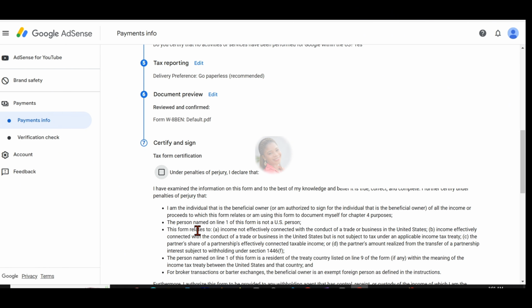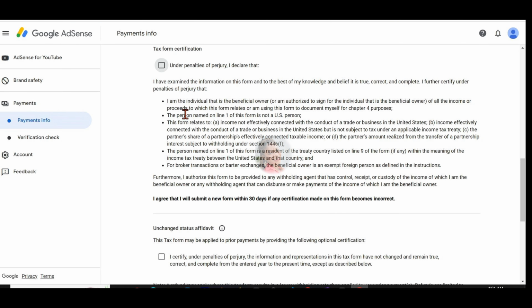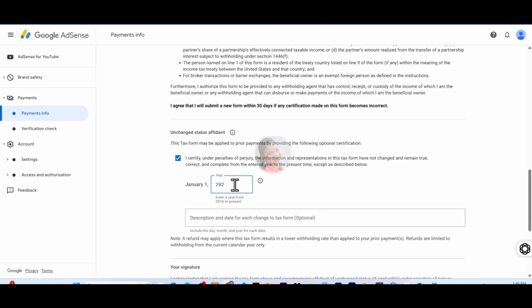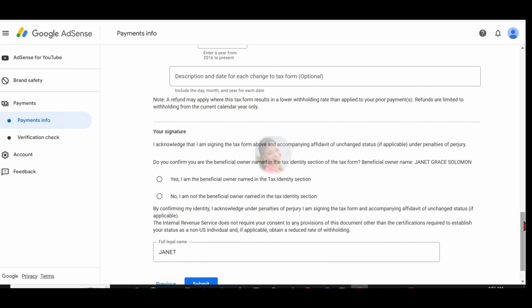Click on next and you are going to read this information again. You can see they are trying to make sure you confirm over and over again, so there is no mistake. And below here you can see they say, I agree, I will submit a new form within 30 days if any certification made on this form becomes incorrect. Click on this box, scroll down and click on this box again. Under this year, you can leave the year as it is or you can change it, but not earlier than 2006. The last part is your signature, meaning you are acknowledging that you are the owner of this form.